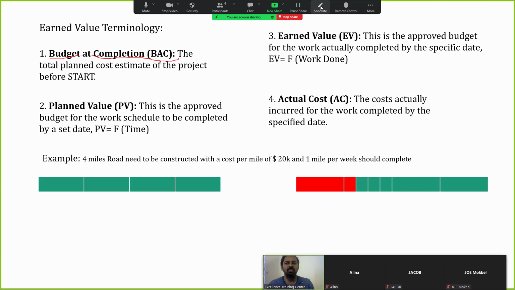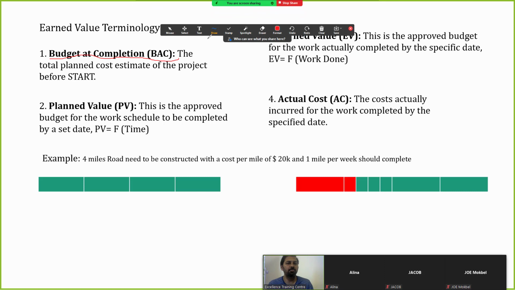And actual cost is how much cost we have incurred, and according to this we are going to calculate the total values. As per the definitions, we can remember and understand that, but I thought it better to explain with an example.